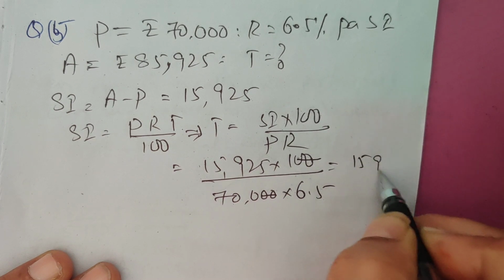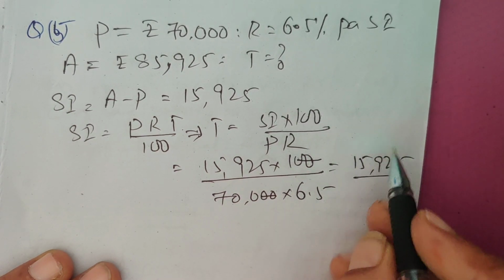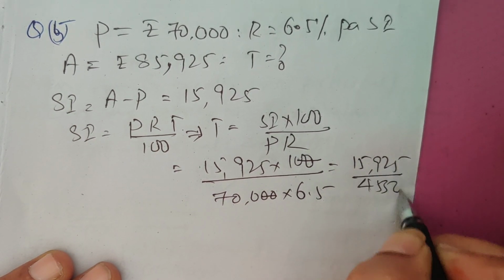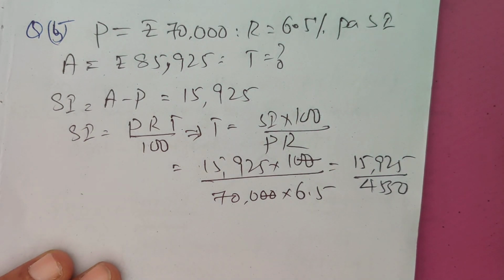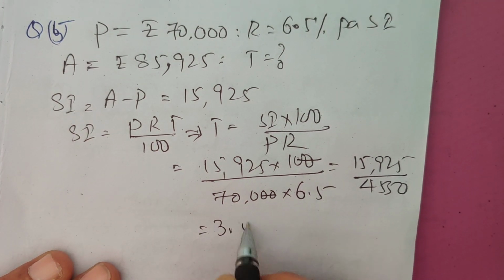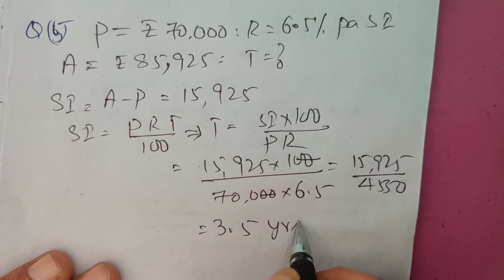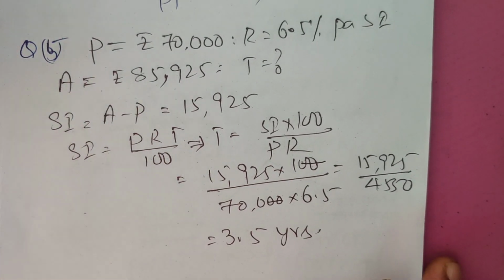So this is 15,925 divided by 4550, which is 3.5 years. Answer is 3.5 years.